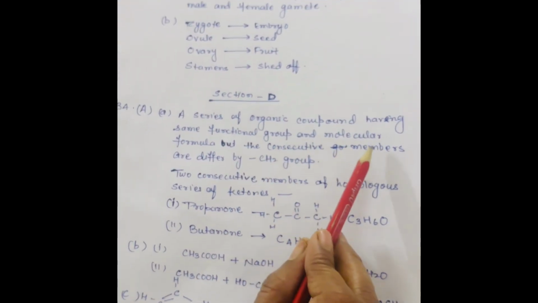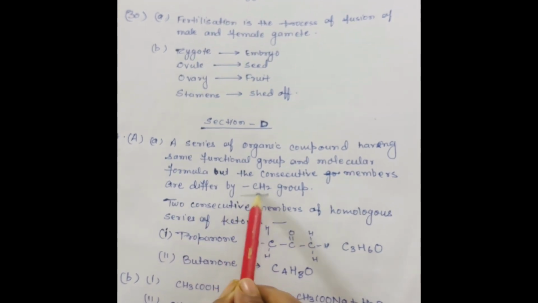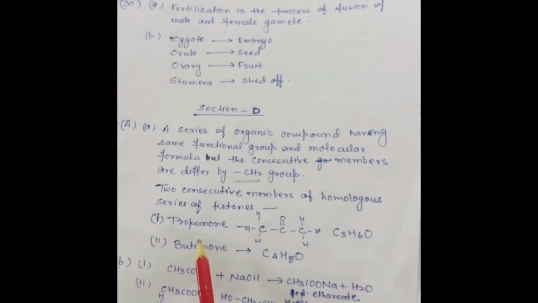In section D, question number 34 is related to the organic chemistry part. You have to define the homologous series. It means a series of compounds having the same functional group and the same general molecular formula, but consecutive members differ by a CH2 group.